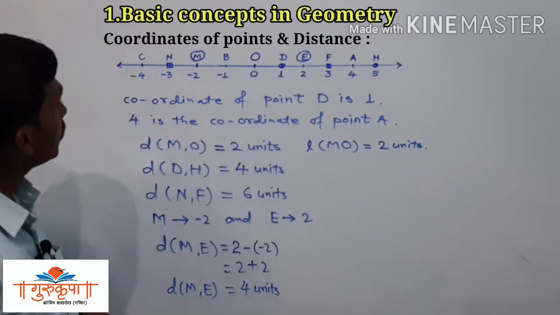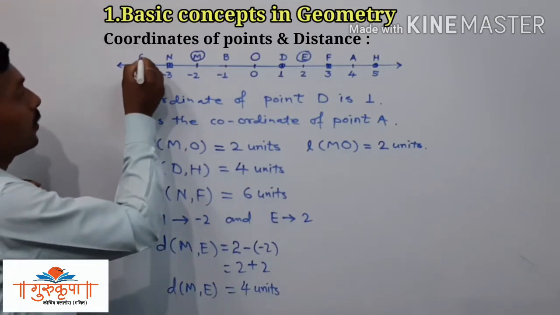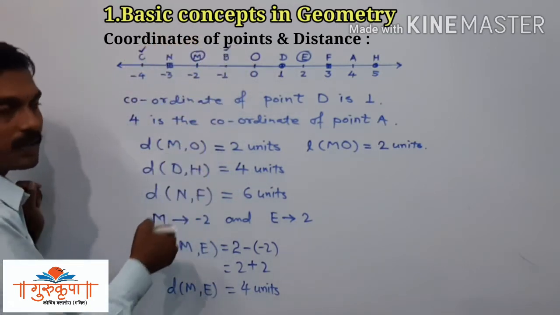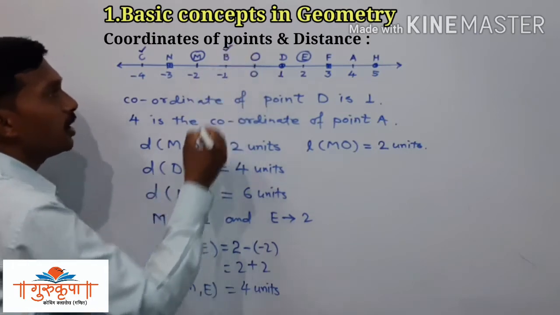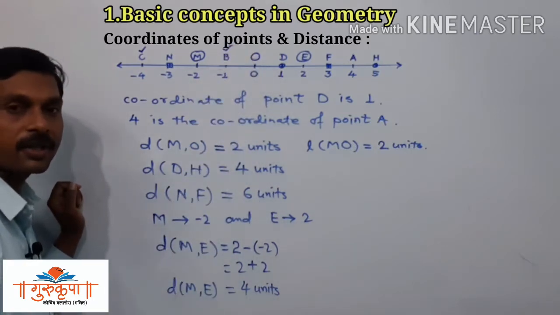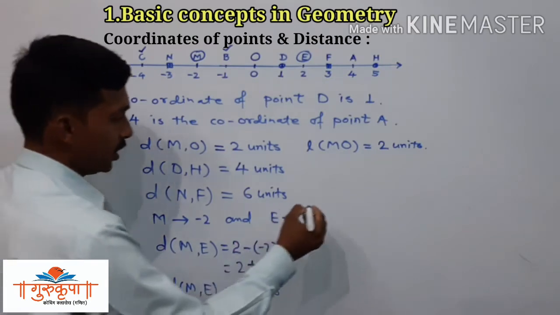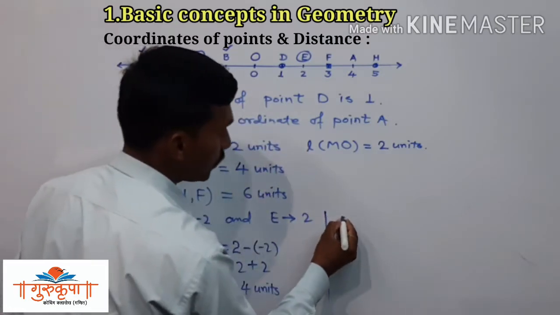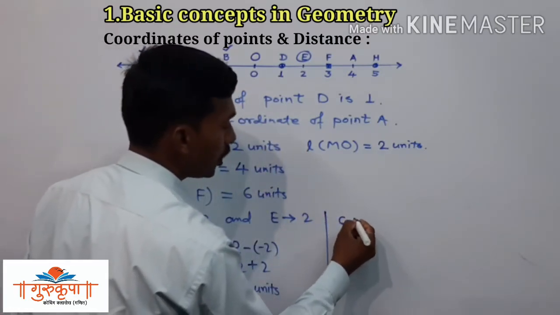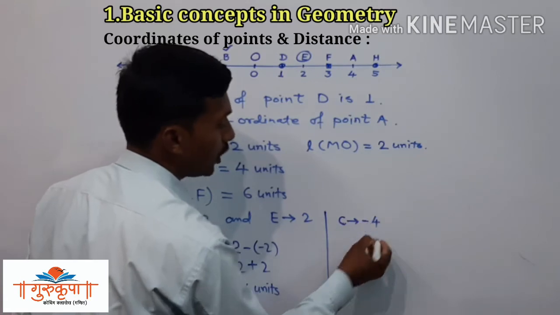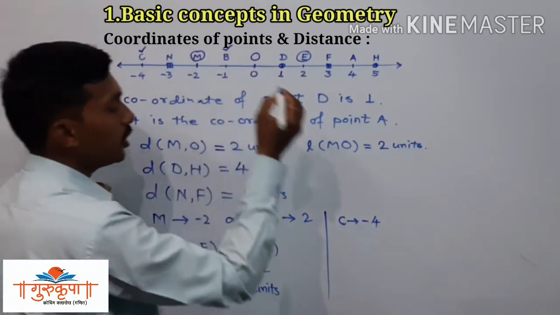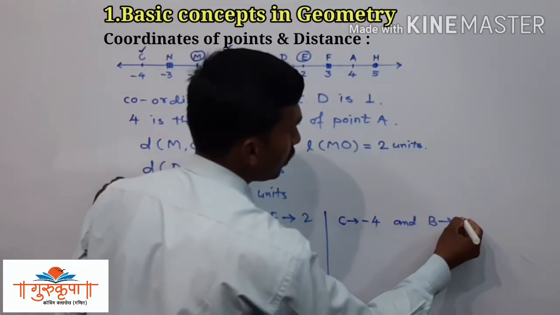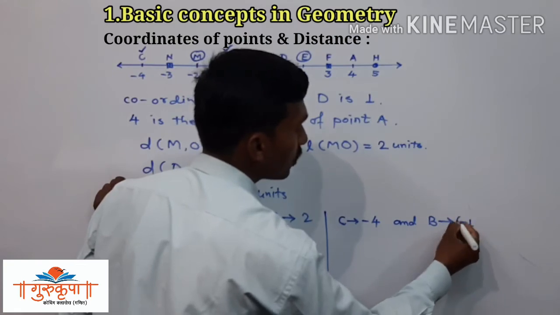Now we will find the distance between the 2 points, that is the point C and the point B, that is distance CB or distance BC. First we will write the coordinates of the given points, that is the coordinate of the point C is minus 4 and the coordinate of the point B is minus 1.